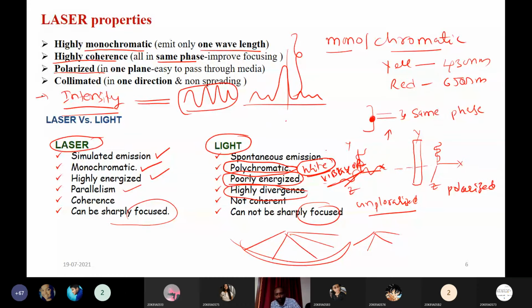You can focus anywhere you want to focus. You can focus it and use this laser. These are the differences between normal light and laser light.